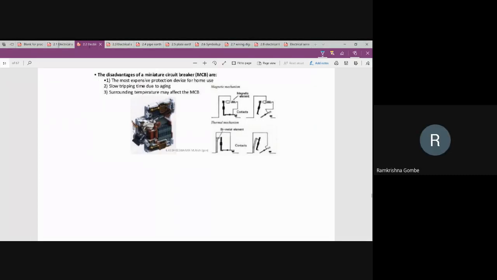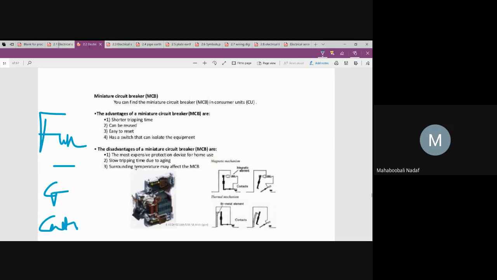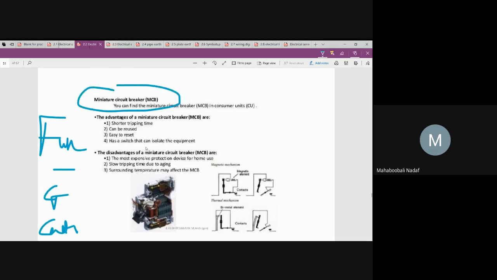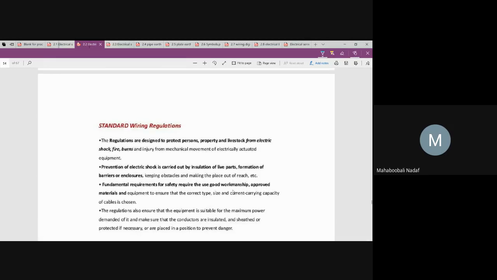Everyone? Yes, sir. Is that okay? Have you understood the protective device? Yes, sir. Understood, sir. Okay, this is about two types of protective device. Fuse, in that fuse you have normal fuse, gas filled tubes, cartridge filled tubes, fuses. And apart from that, miniature circuit breakers. These can be reused again and again. Is that okay?